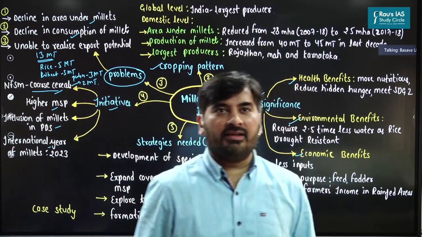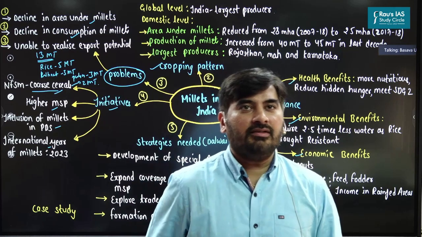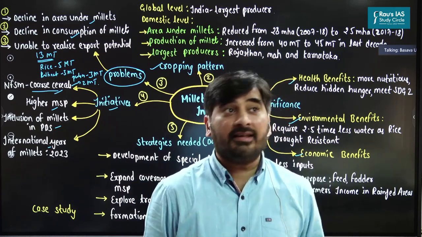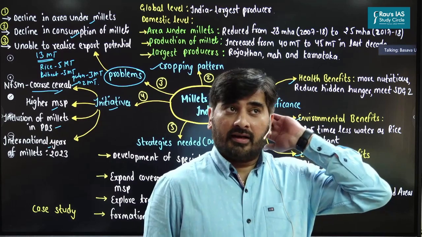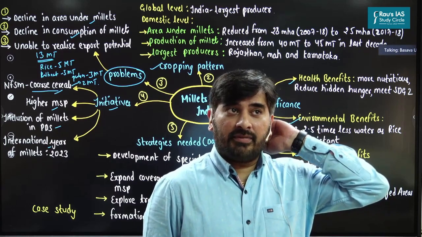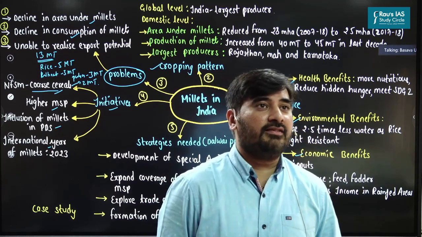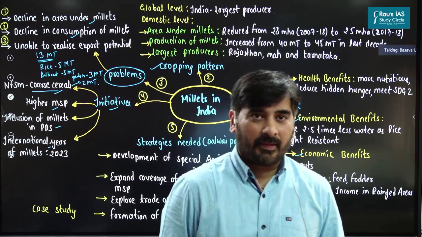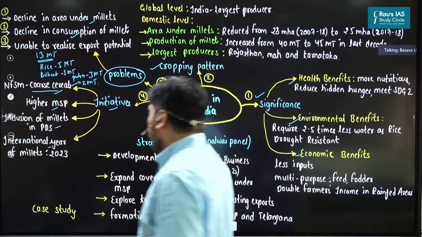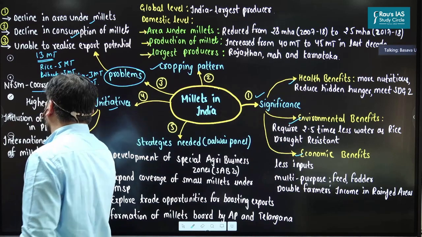So please remember this. National Food Security Mission seeks to increase the production of food grains by 13 million tons, out of which rice is 5, wheat is 3, pulses is 3, and coarse cereals or millets is 2 million tons. Apart from that, we are also declaring MSP for some of the millets.